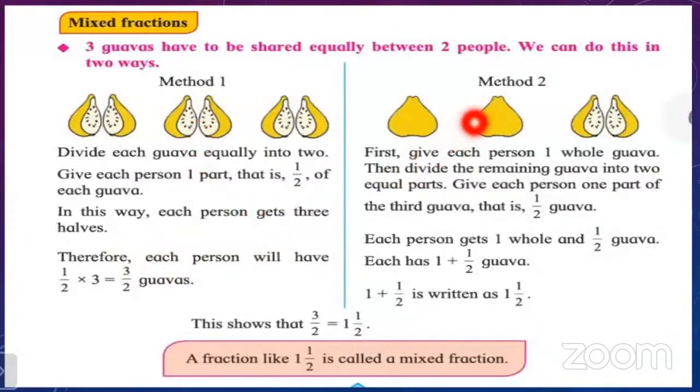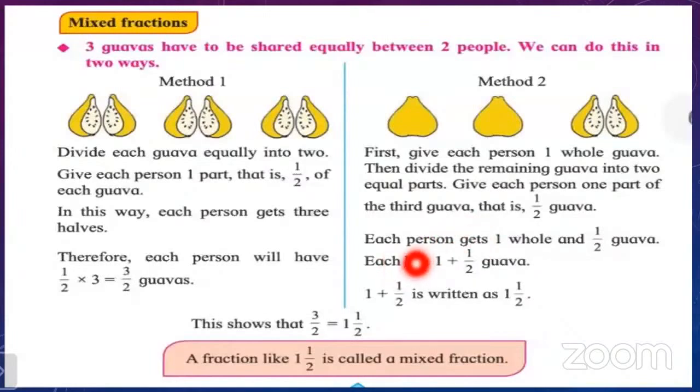So in method 2, what I did, first I gave one whole guava to one person and another whole guava to another person. Then I have one left, so I cut it into 2 equal parts. Then I gave this half to this one, and this other half to the other one. Now each person gets one whole and one half. Each has 1 plus 1 upon 2. It means 1 and a half.